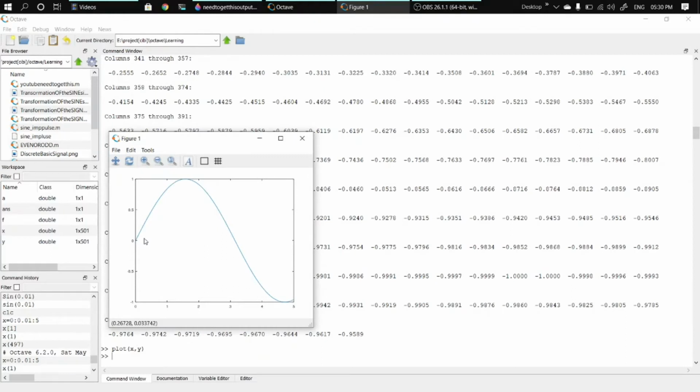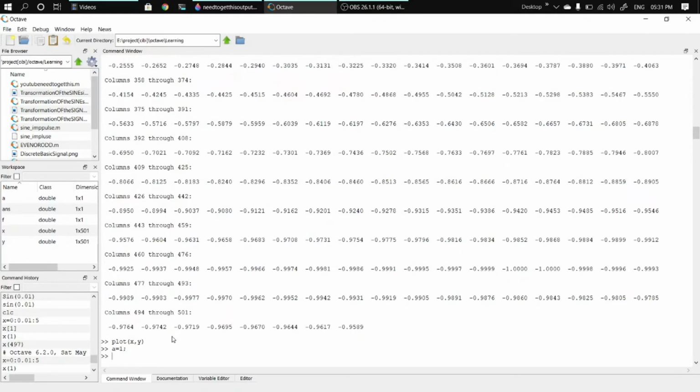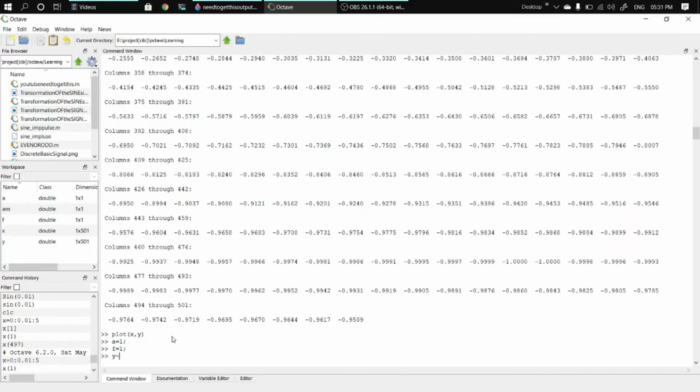Now you see that the sine wave is not proper and the frequency is not right, so we need to modify the code a little bit. For that, put amplitude is equal to 1, frequency is equal to 1, y is equal to amplitude into sine of 2 pi f into x.